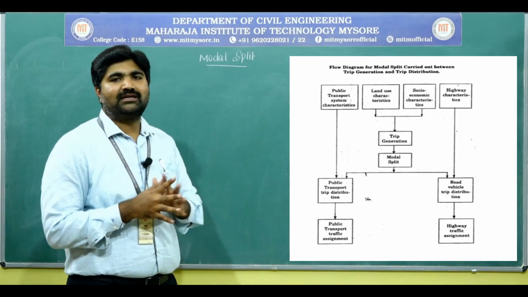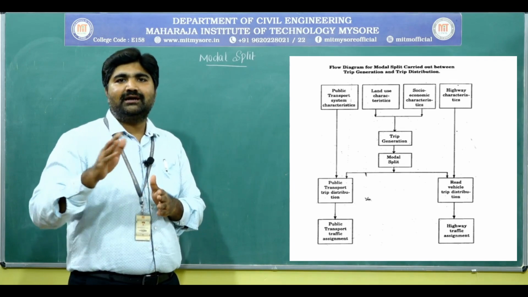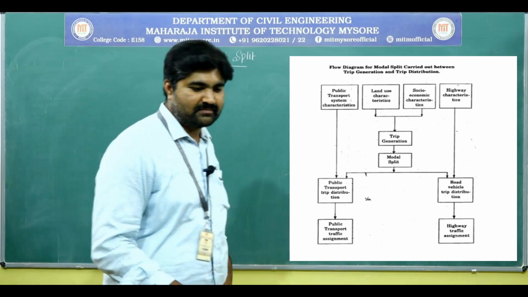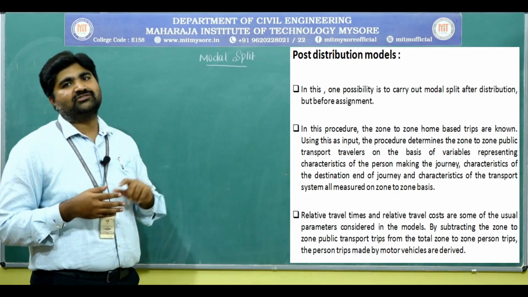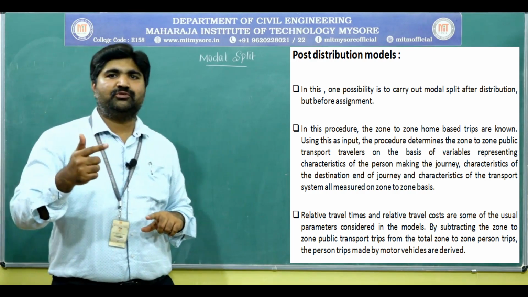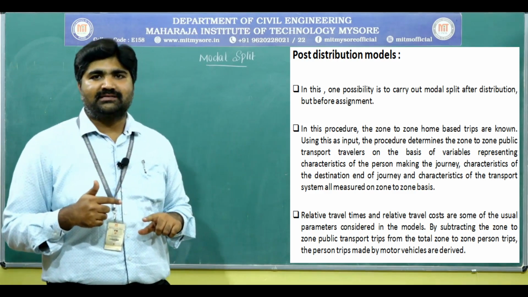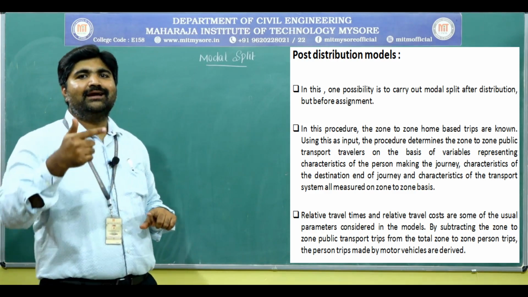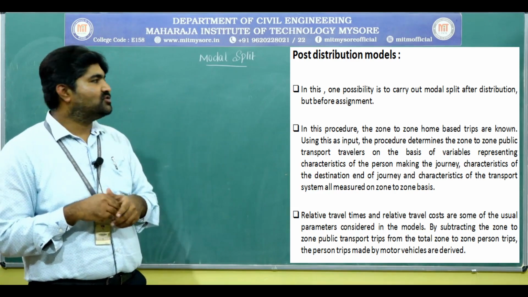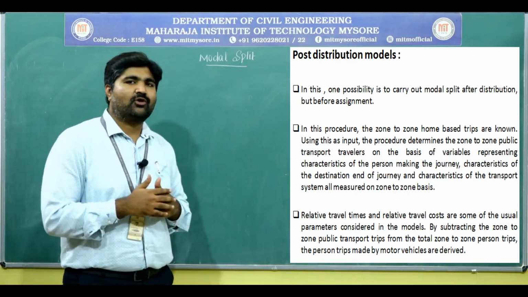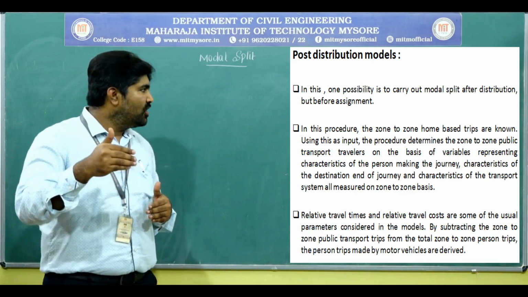Okay, in the first case, that is between the trip generation and the trip distribution. Next, that is the post distribution model. As the name indicates, it will be carried out after trip distribution but before trip assignment, before assigning the route or traffic assignment. See, in this procedure, the zone to zone home based trips are known.